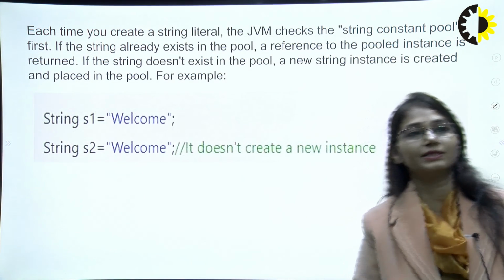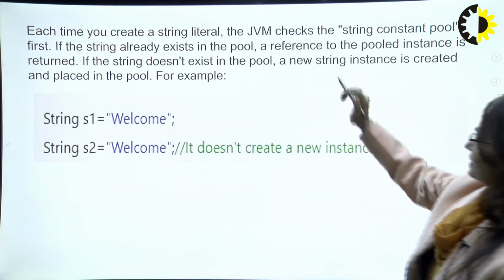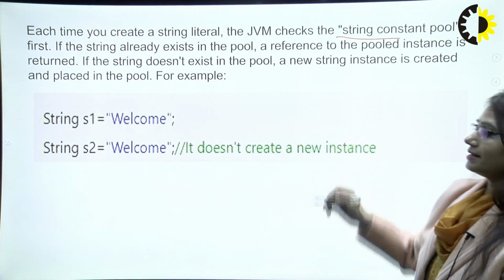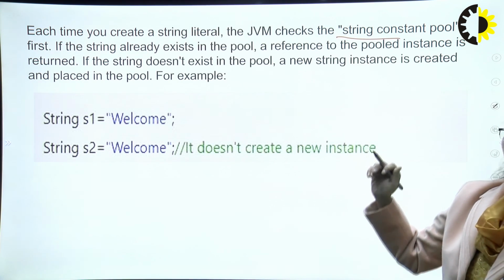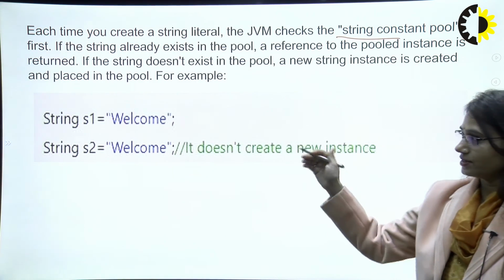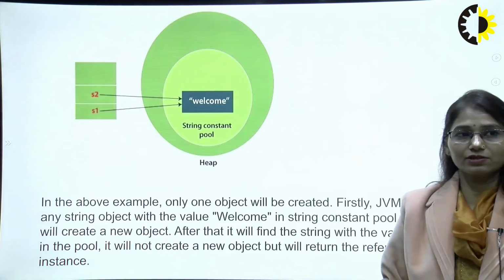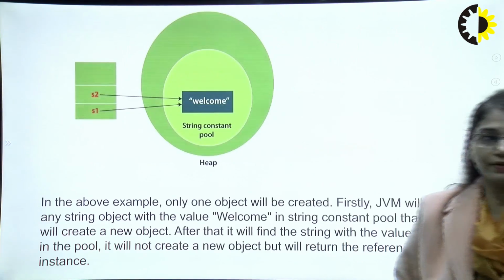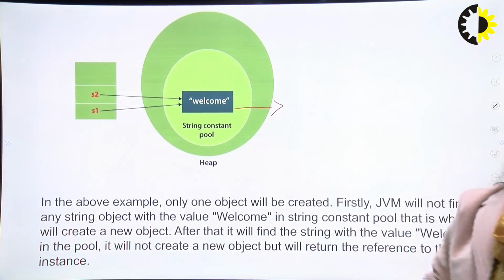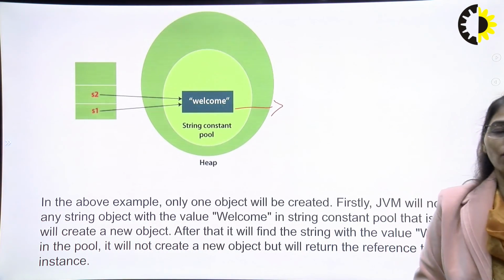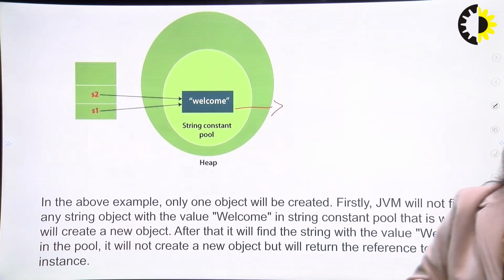Each time you create a string literal, the JVM, the Java Virtual Machine, checks the string constant pool. Basically it is a memory efficiency requirement so that there is no wastage in allocation if the same word is allocated two times. Suppose in S1 and S2 the same word is allocated two times, it does not create a different memory for it. The instance created will be the only one instance in your string constant pool. So the string constant pool is a concept where memory is better utilized. Two references are created for this, that is S1 and S2.